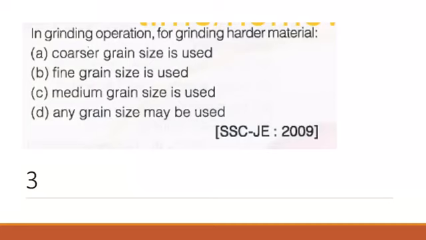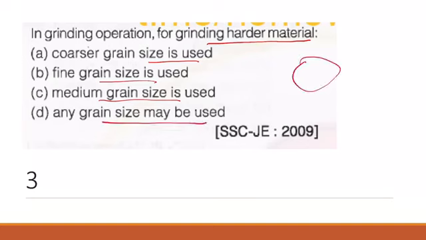Now the third question is, in grinding operation for grinding harder material, please read the question carefully. For grinding harder material, which of the following is used? Coarse grain size is used, fine grain size is used, medium grain size is used, any grain size may be used. Now we are talking about the grinding wheel. In grinding wheel there are these grains. So which kind of grinding wheel is used?